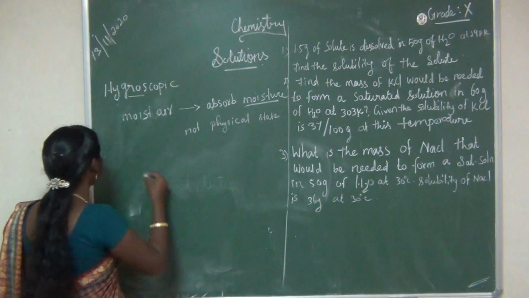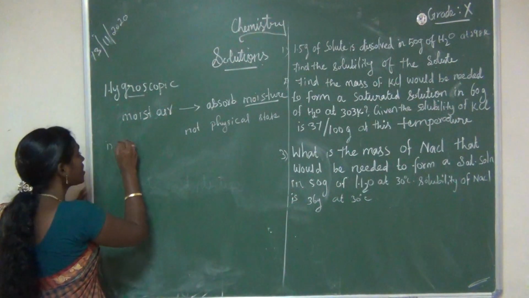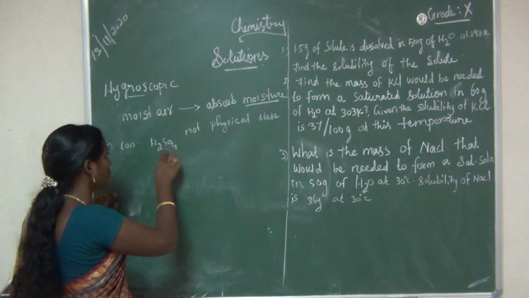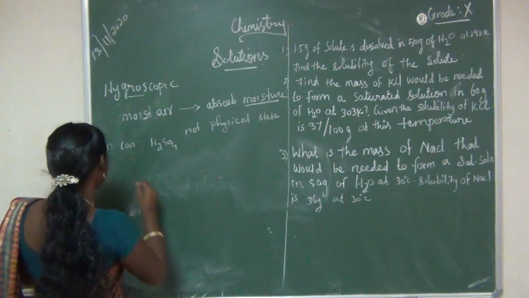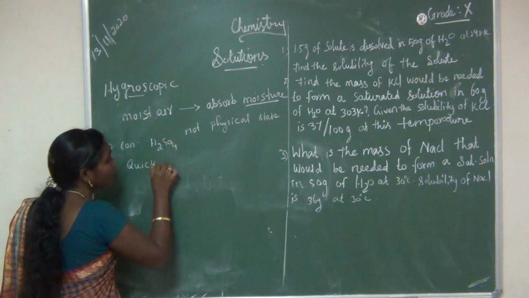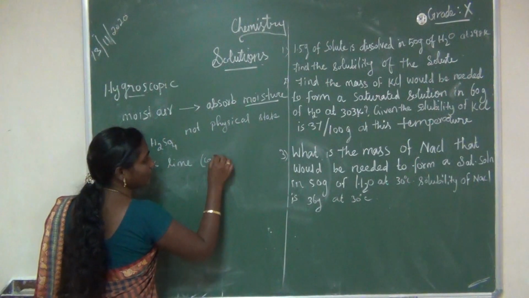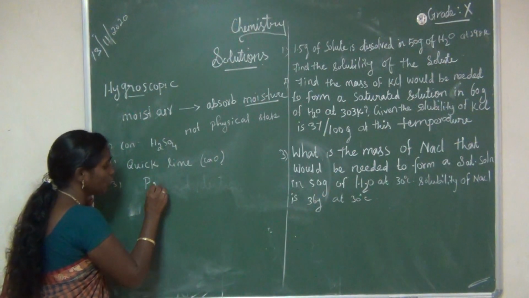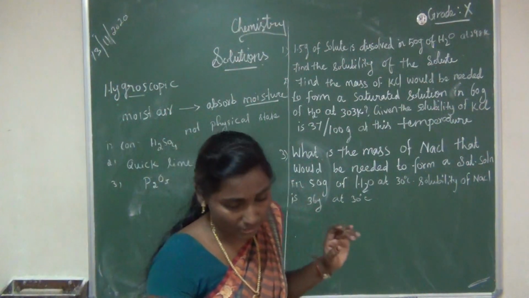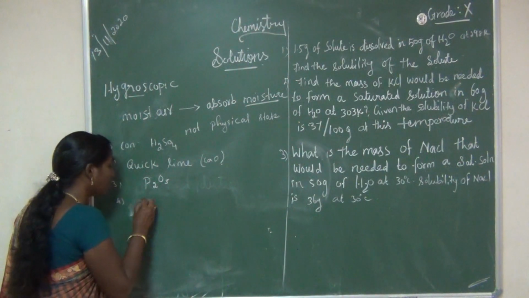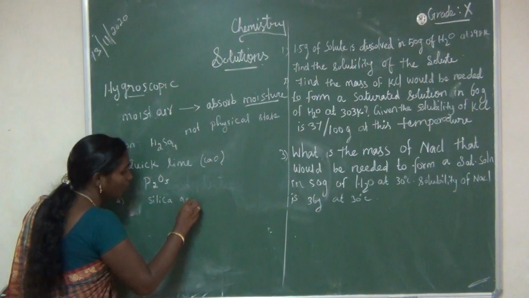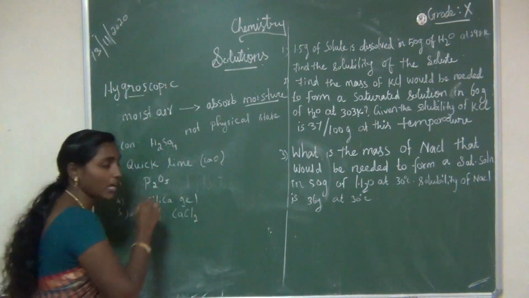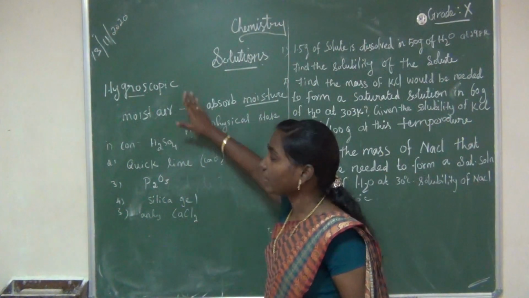Some examples we are going to learn. Examples of hygroscopic substances: concentrated sulfuric acid, H2SO4; quicklime, calcium oxide, CaO; phosphorus pentoxide, P2O5; silica gel; and anhydrous calcium chloride, anhydrous meaning drying form.